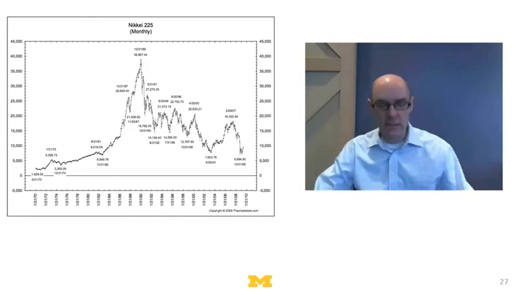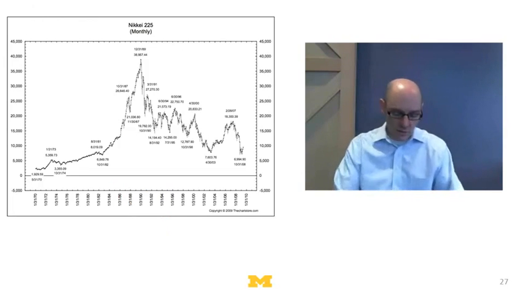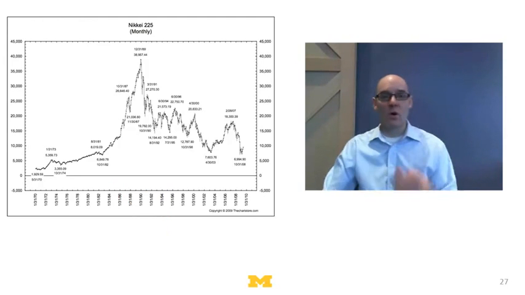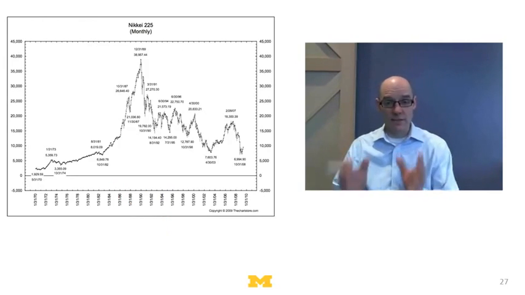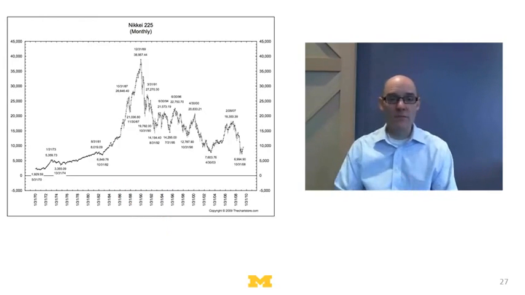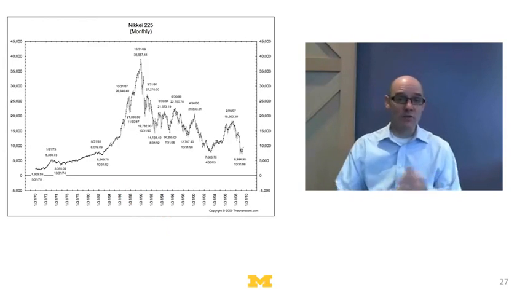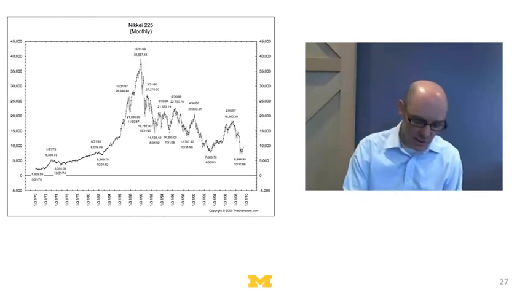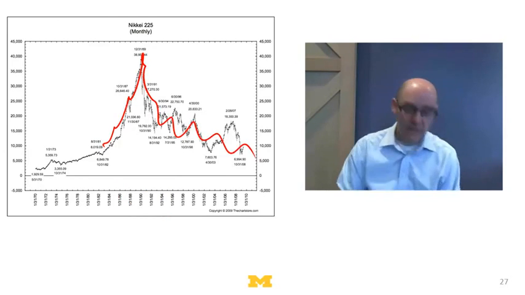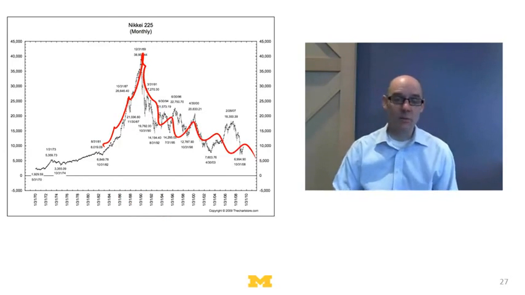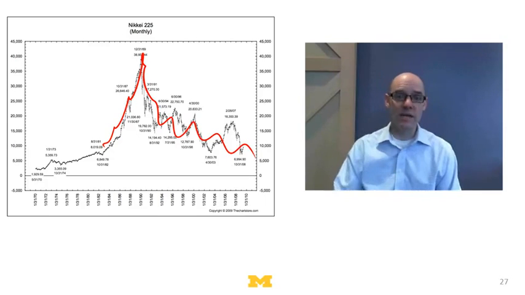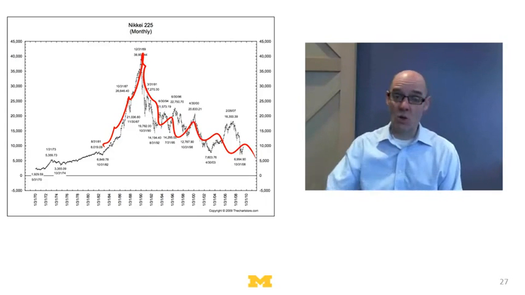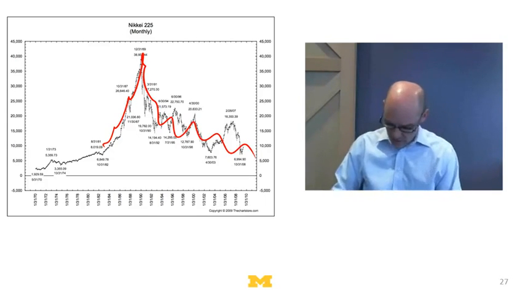So if you look at something like this, the Nikkei index, where you see these incredibly complex patterns, what you'd expect is that these rules have substantial interdependence, right? Because that middle level means that whether I'm on or off depends a lot on what other people are doing. So if there's a lot of interdependence in the rules, you're going to see complex patterns like these. Well, what happens in a market? Well, people's rules depend a lot on what other people are doing. So there's a lot of interdependence, and therefore you get these complex patterns. If there weren't interdependence, then you'd always go on or always go off, and nothing interesting would be happening.